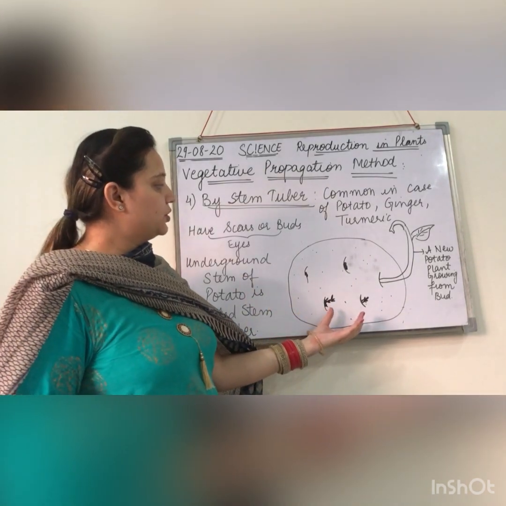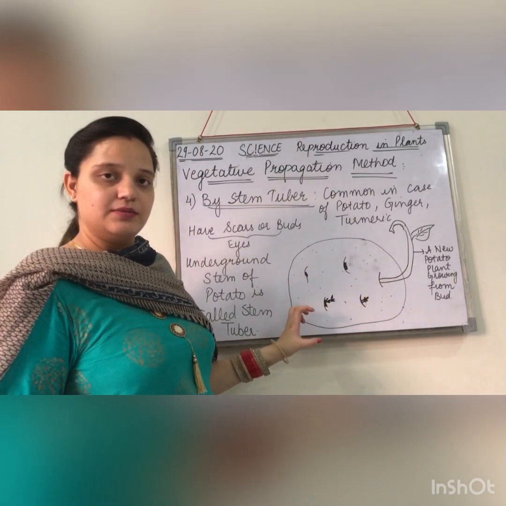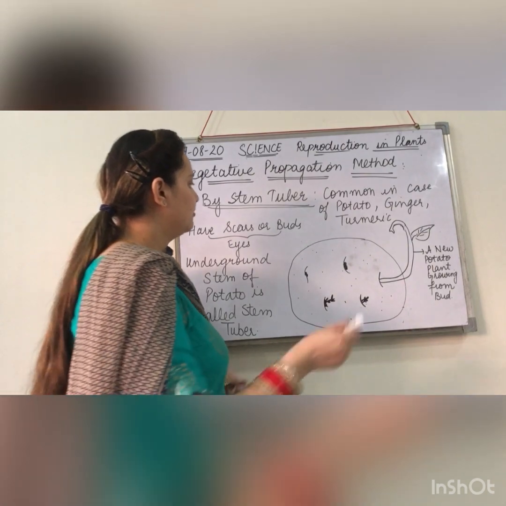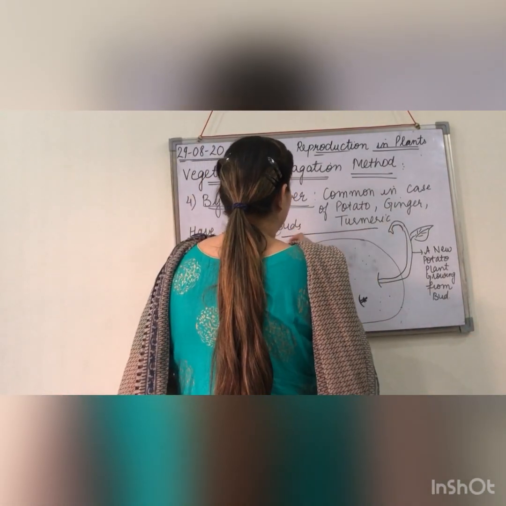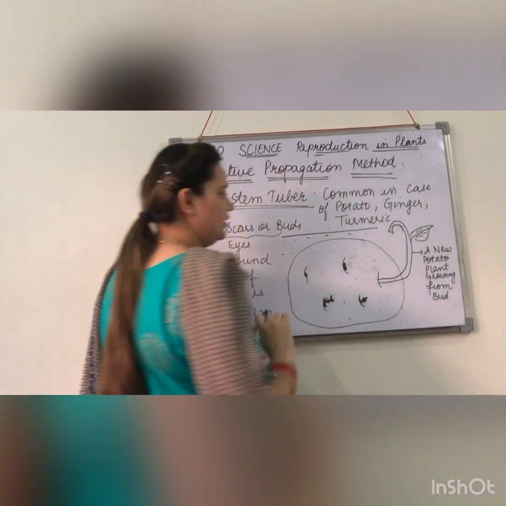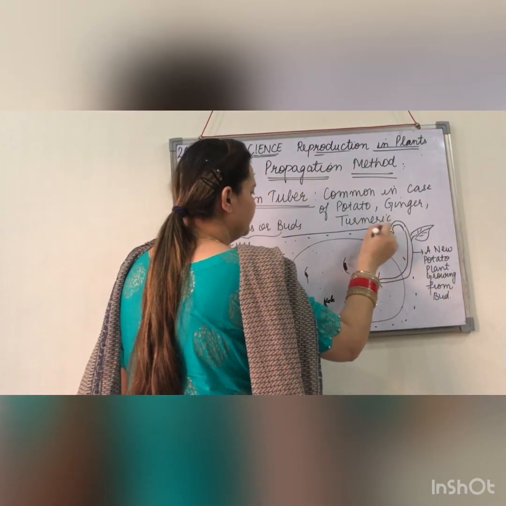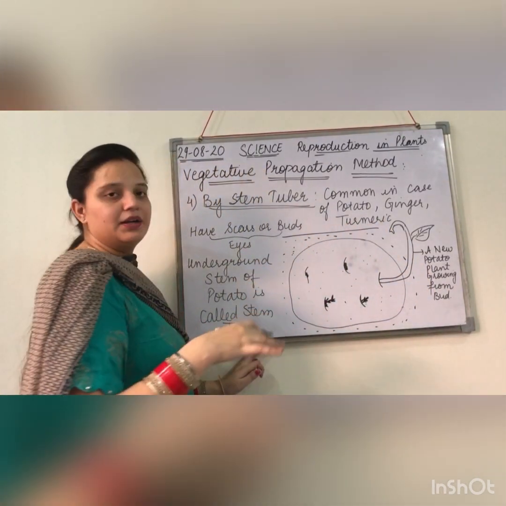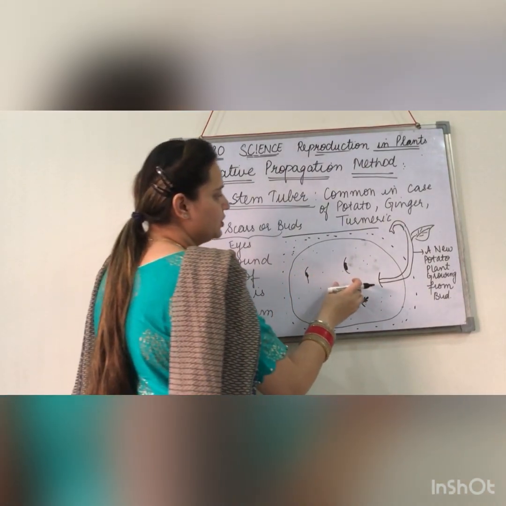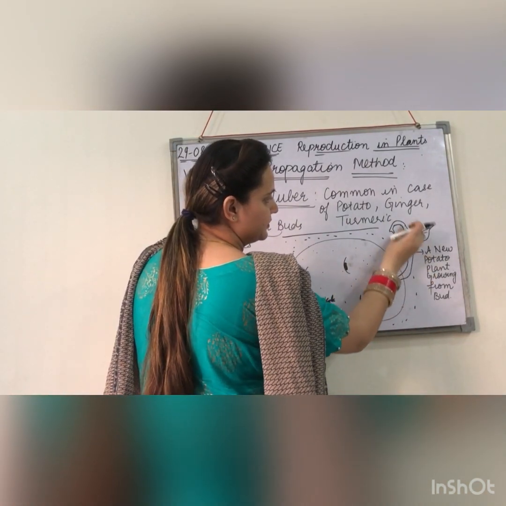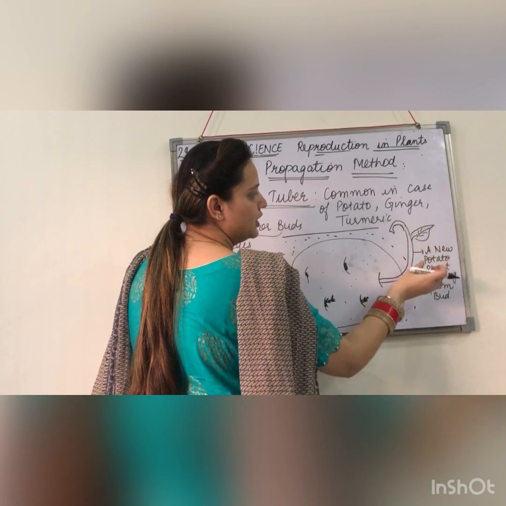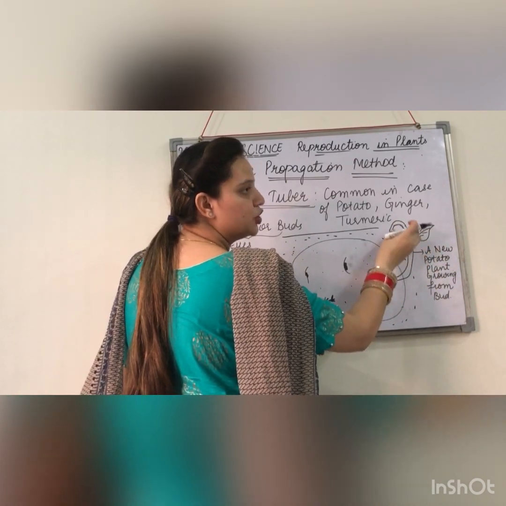So in the figure you can see this is a potato plant. We have planted this in the soil, and this is the underground view that we are showing you. This is planted in the soil, and you can see a new stem coming out in the form of a new plant.